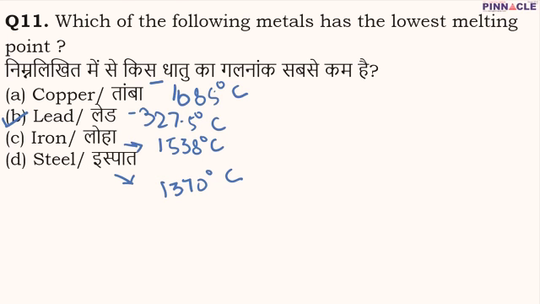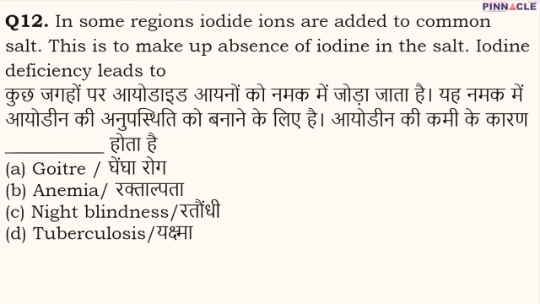Now moving on to question number 12. It has been asked that in some regions, iodide ions are added to common salt. Yes, in fact, many times in advertisements for common salt, it is said that the salt contains iodine and iodide ions. The question arises: why is iodine added?